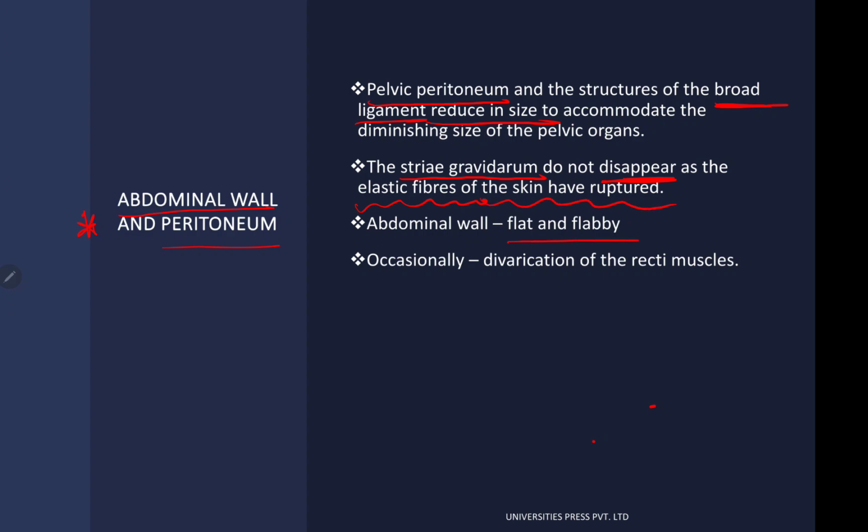The abdominal wall is going to be flat and flabby right now. Obviously, this is the puerperium period, and it's going to be a non-gravid state. Because it is a non-gravid state, how will the abdomen be? It will be normal looking, flat and flabby. Occasionally, there is going to be divarication of the recti muscle. That's not needed.